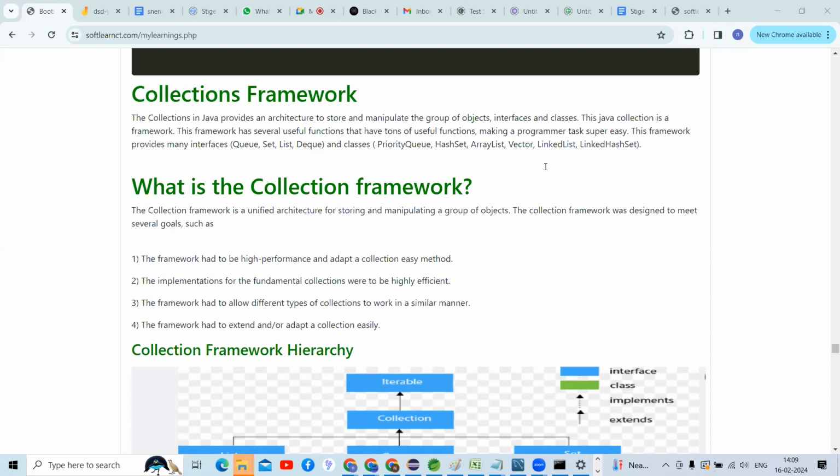Yeah, Yashwant, I think there is some disturbance from your side. So, guys, if we want to store the data, then what are the possibilities, what concepts are there in Java?